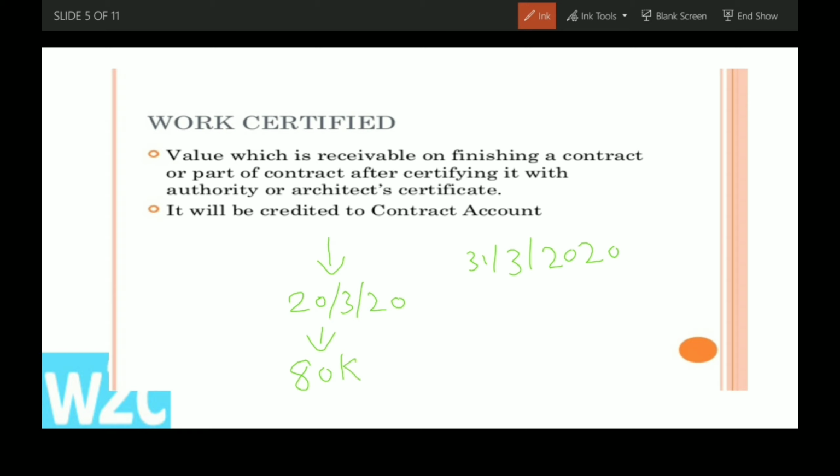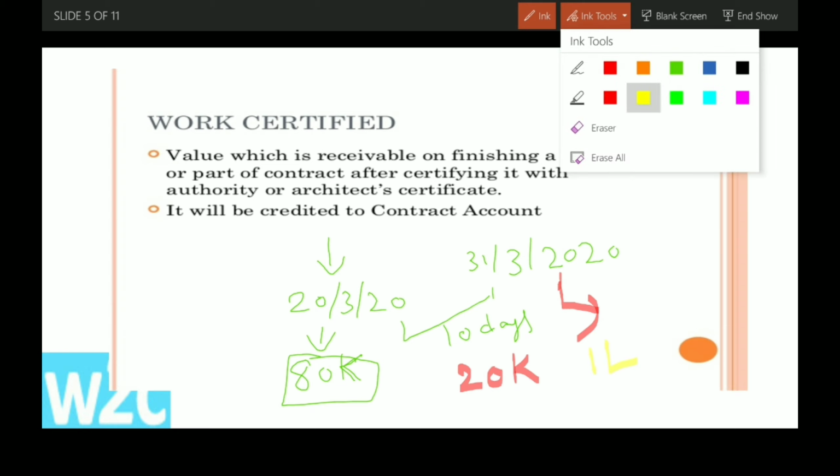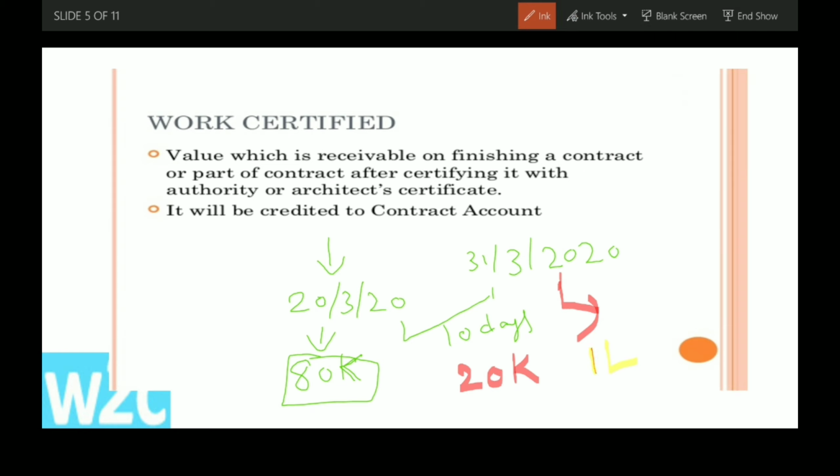In the remaining 10 days, 20,000 worth of work is completed. That means on 31st March 2020, 1 lakh of work is completed. The work certified is only 80,000 and the work uncertified is 20,000.